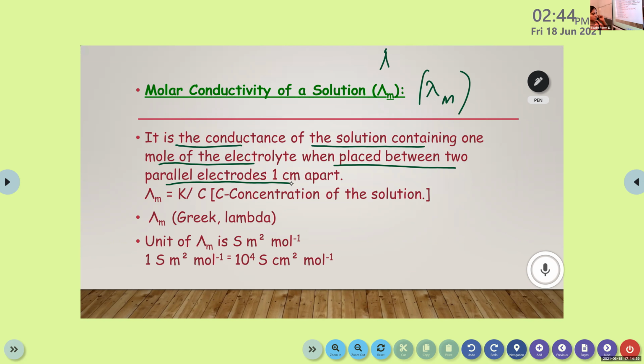We just saw that experimental setup of conductivity cell. There are 2 electrodes there. And it is the conductance of the solution containing 1 mole of electrolyte. Here, its concentration is 1 molar, so 1 mole, and it is placed between 2 electrodes. The distance between these 2 electrodes will be 1 centimeter.